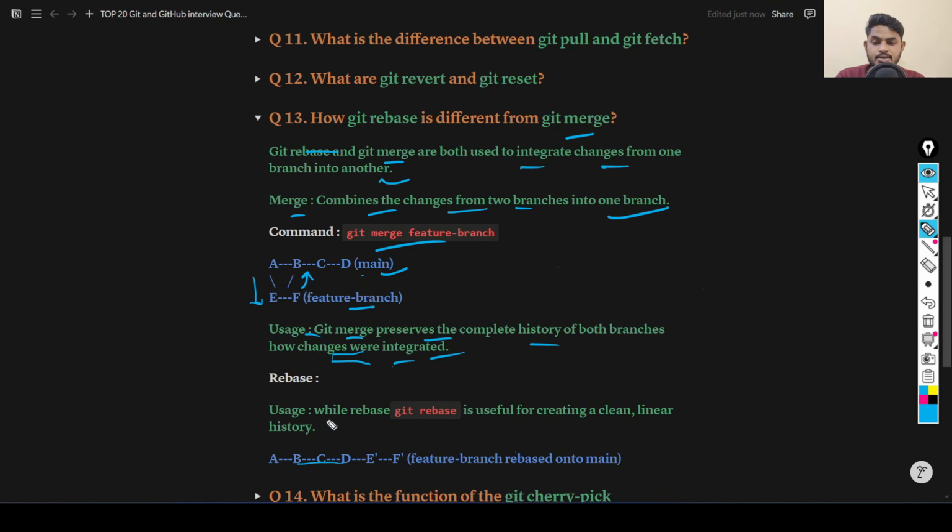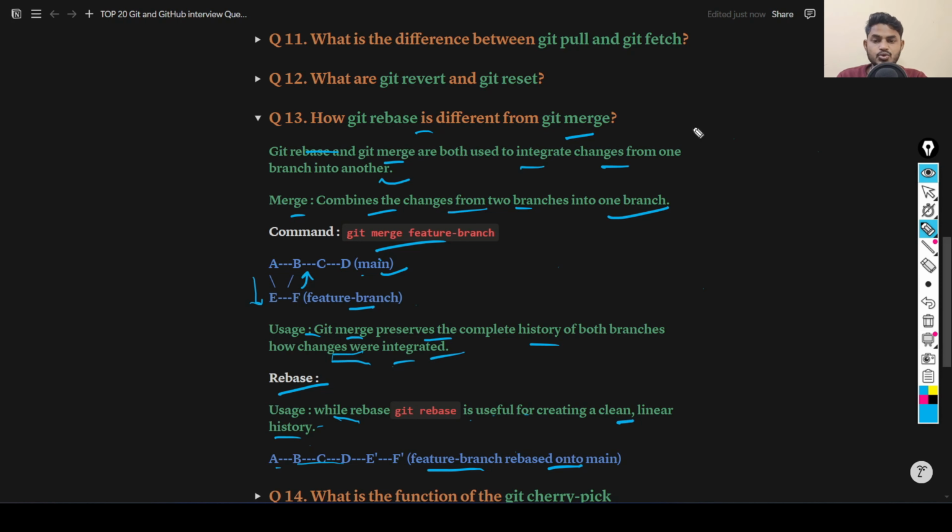While git rebase is useful for creating a clean linear history. When you want to create a clean linear history, then you need to use git rebase. Git rebase moves your feature branch onto the main branch. Okay, so this is how you can answer the difference between git rebase and git merge.